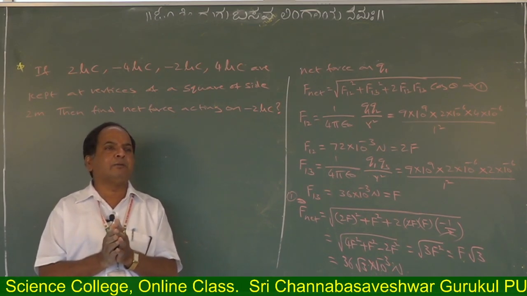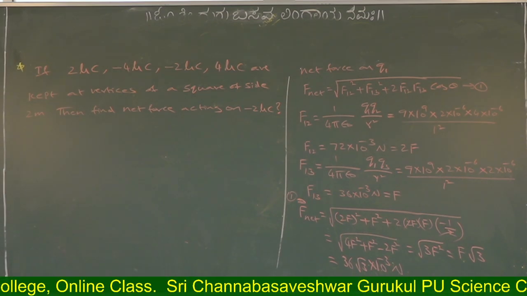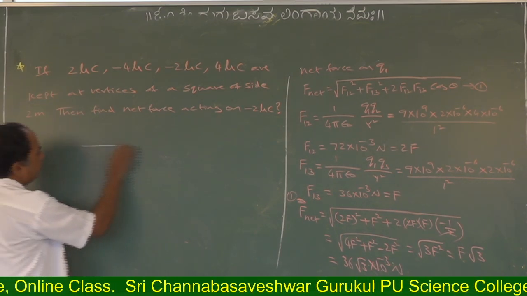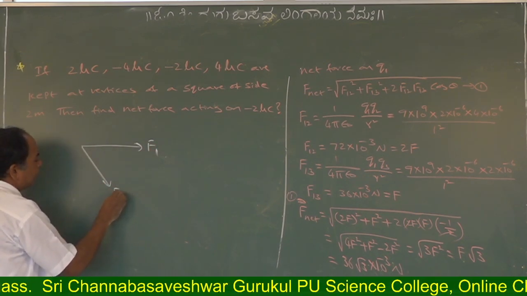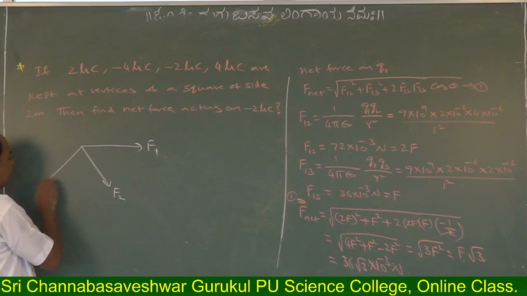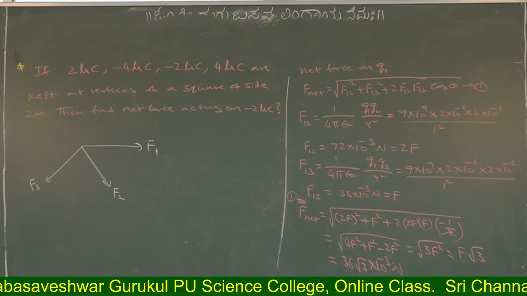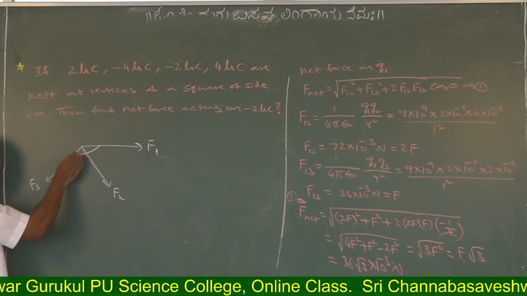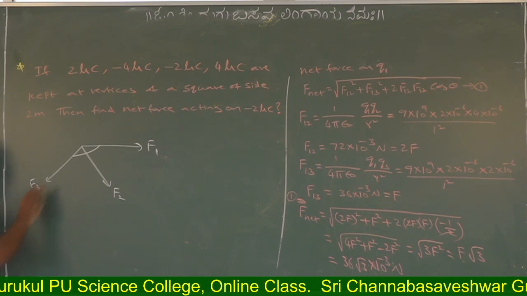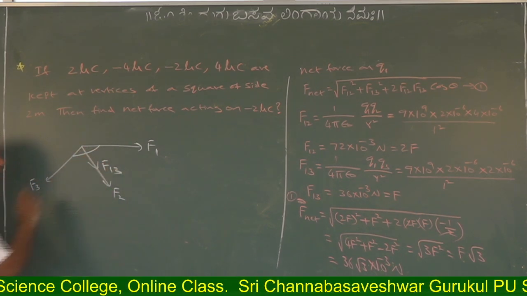Suppose this is one force, F1. This is another force, F2. This is another force, F3. You should first find out the resultant of F1 and F3. That resultant should be acting along F2.